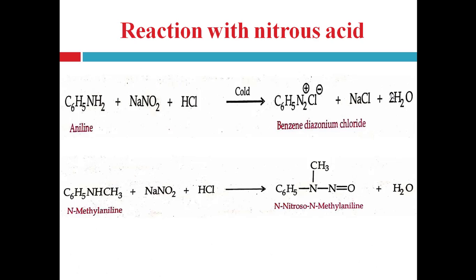As we discussed, a primary amine reacts with nitrous acid and forms benzene diazonium chloride, which is soluble. So the observation for a primary amine is a clear solution.